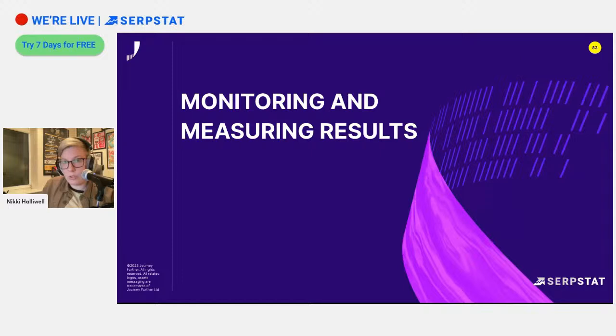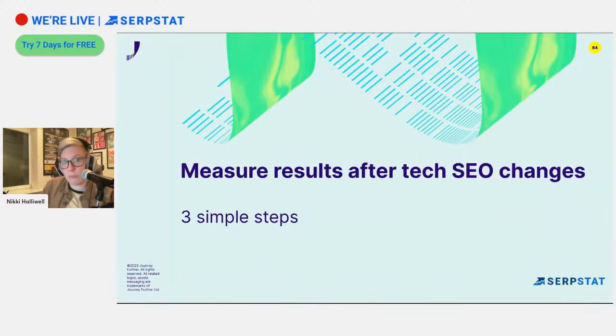And then getting towards the end, we now need to find ways that we can monitor and measure the results from our audits. So we've gone through all of that. We've done our audits, we've presented them, and we've got that buy-in that we needed from our stakeholders. They know the difference that it's going to make. Great, job done, right? We can sit back.